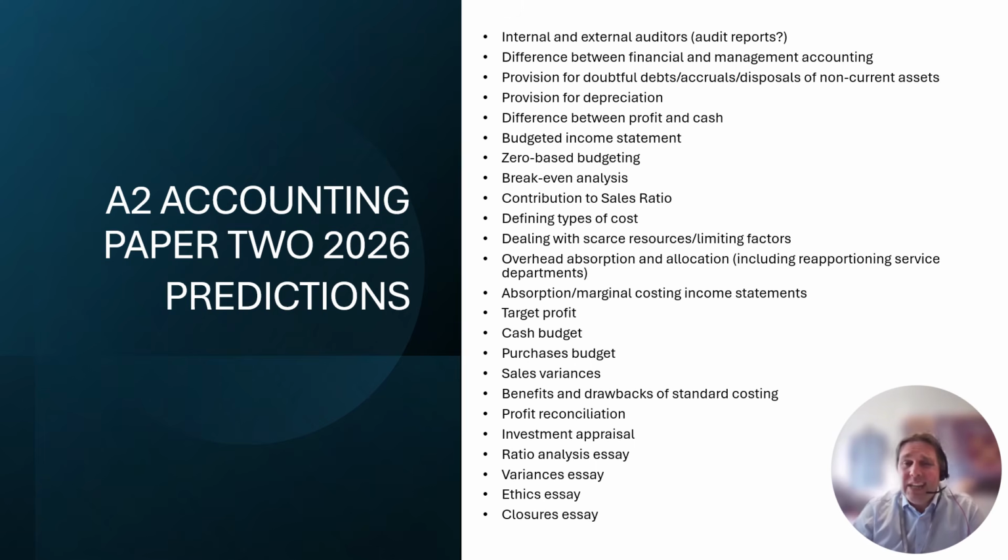The one that I really feel is due and hasn't come up for a while is a closures essay. Now I've completed a video on closures before, so have a little look. But closures, just when we should close or not close a department, what factors we should consider before doing it, or what we could do to stop ourselves closing it. It's a good essay type. There's some technical geeky things to talk about with fixed overheads, with factors that could stop us from closing it, but definitely something to review.